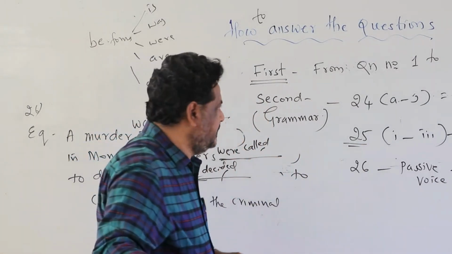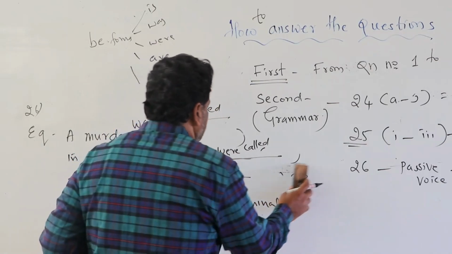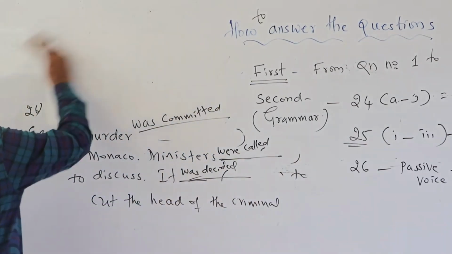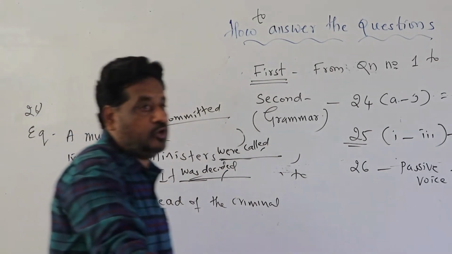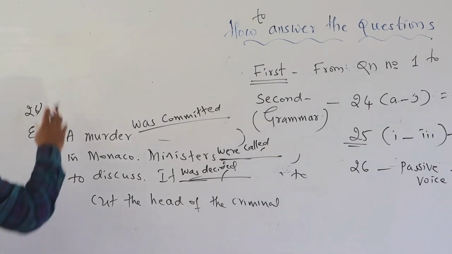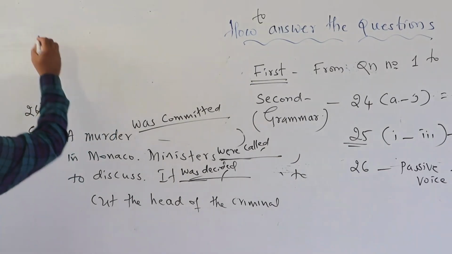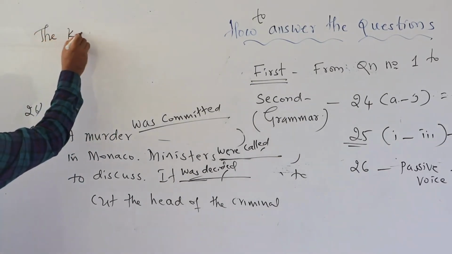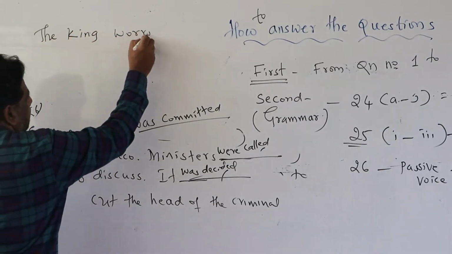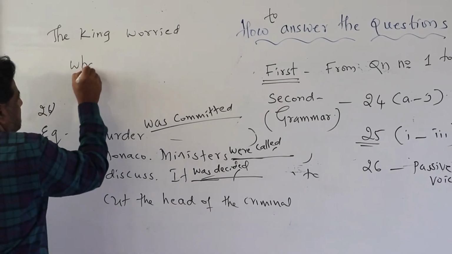Okay? Sometimes you will get modal auxiliaries. For example, the king worried.